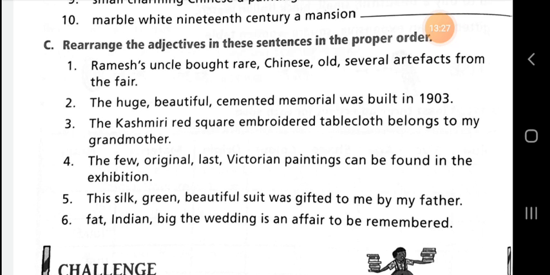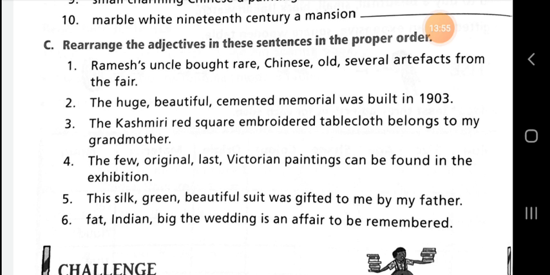Listen. First sentence: Ramesh uncle bought rare Chinese old several artifacts from the fair. So when we correct it, Ramesh uncle bought several old rare Chinese artifacts from the fair.